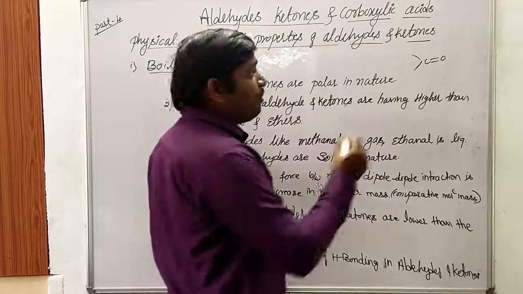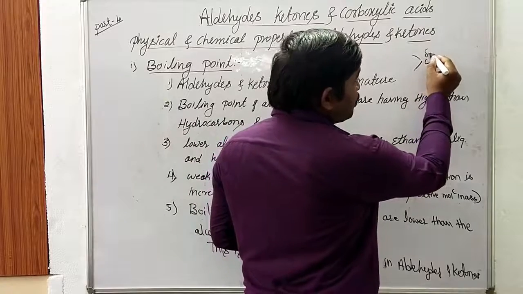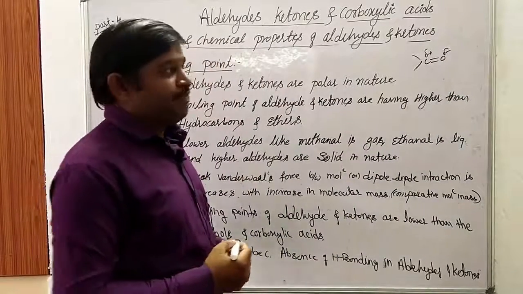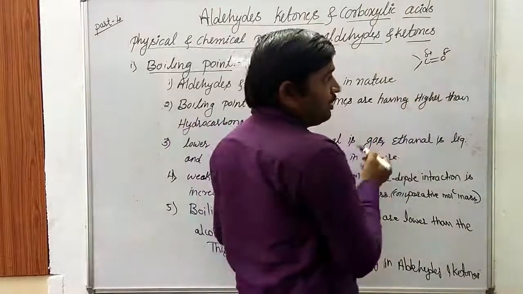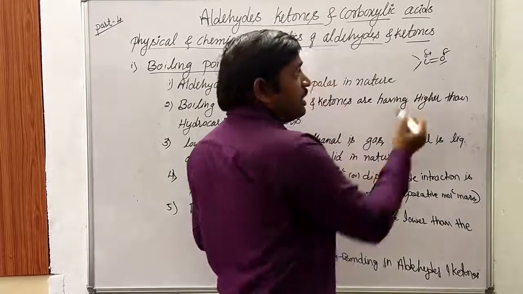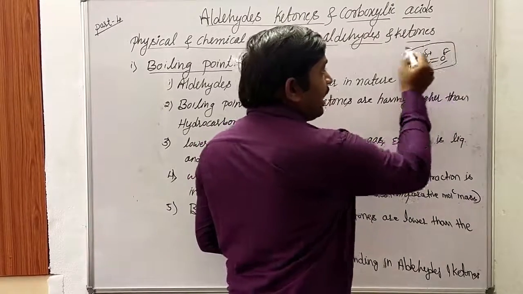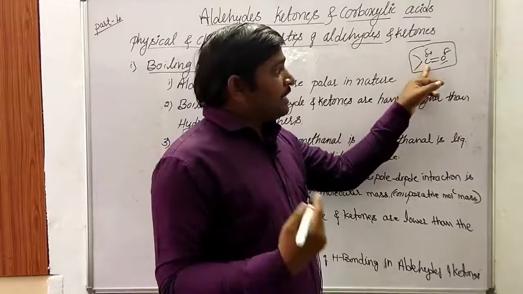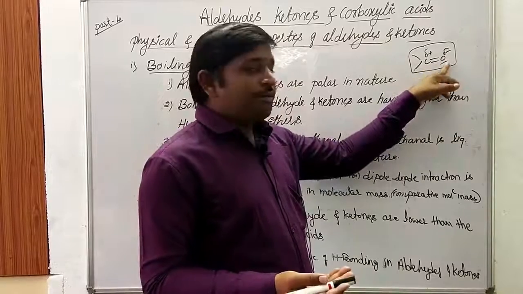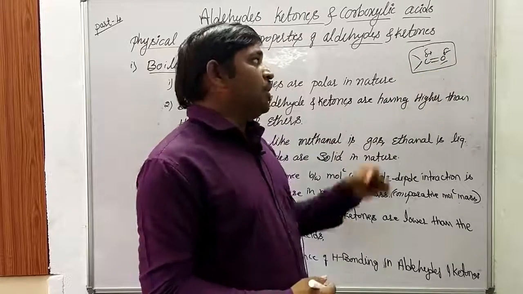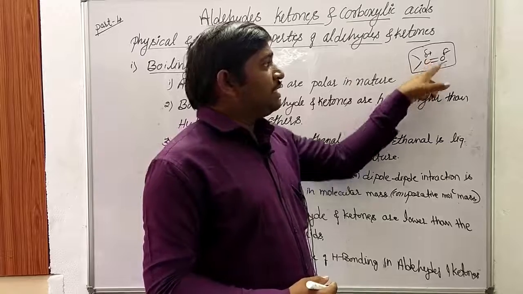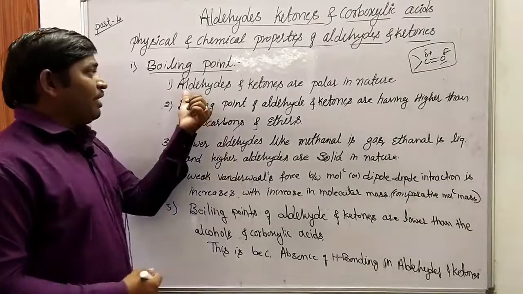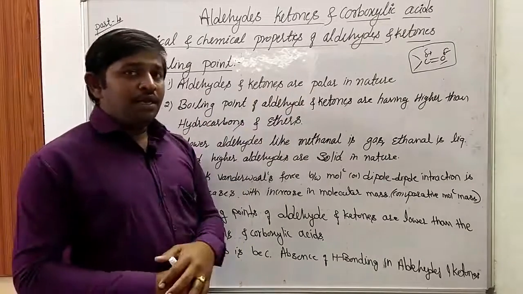This carbonyl group is highly polarized: the carbon atom carries a positive charge and the oxygen atom carries a negative charge. So carbon is partially positive and oxygen is partially negative, which makes the carbonyl group highly polar. It is highly attracted by nucleophiles at the carbon, and the oxygen atom is attracted by electrophiles. That's why the carbonyl group always exists in a polar form, and aldehydes and ketones are polar in nature.